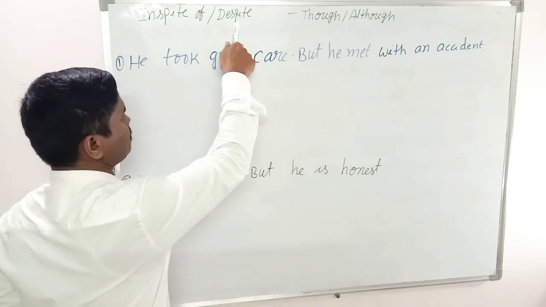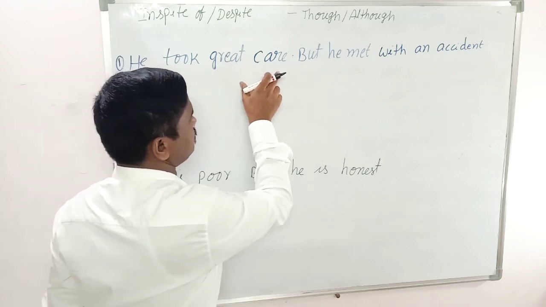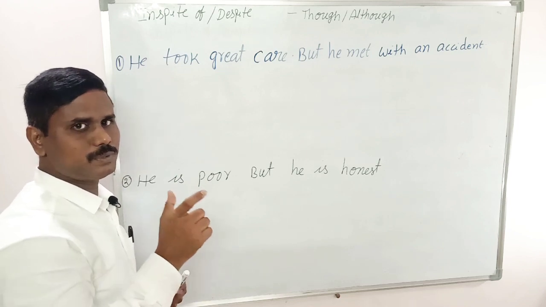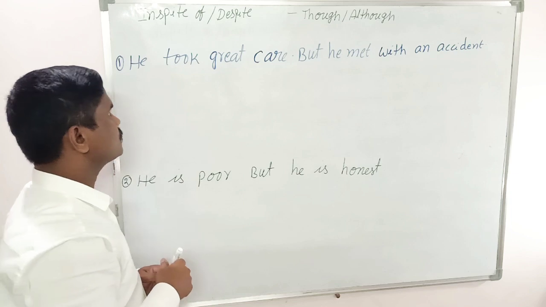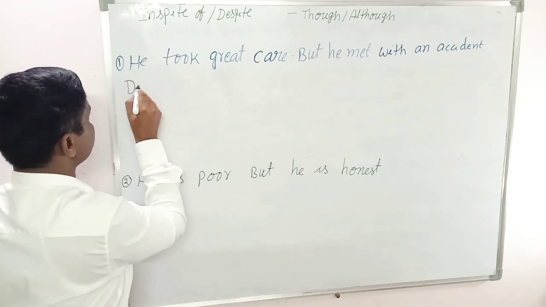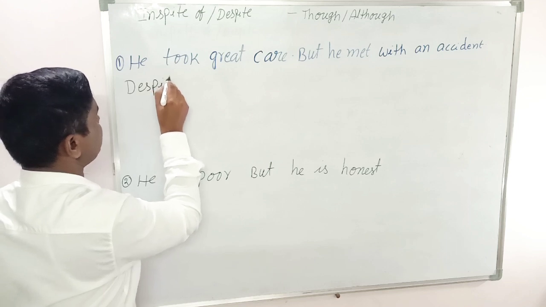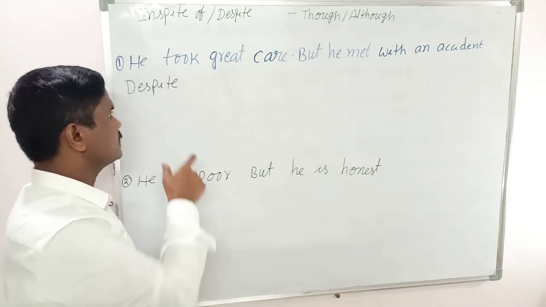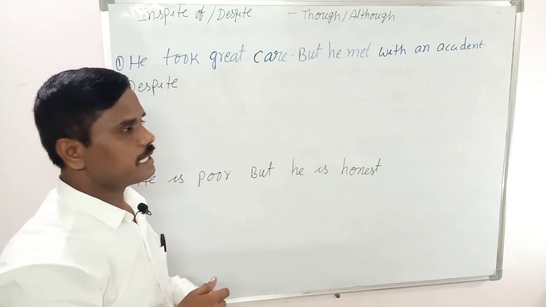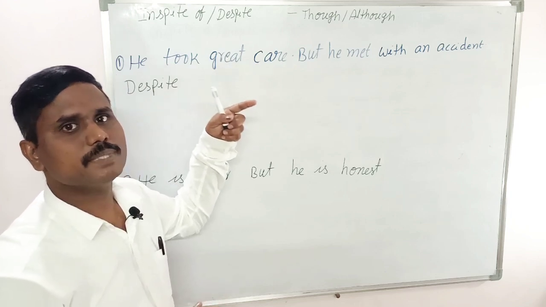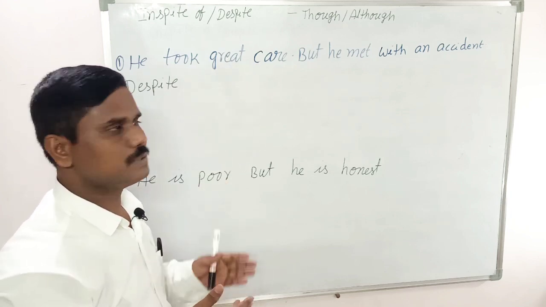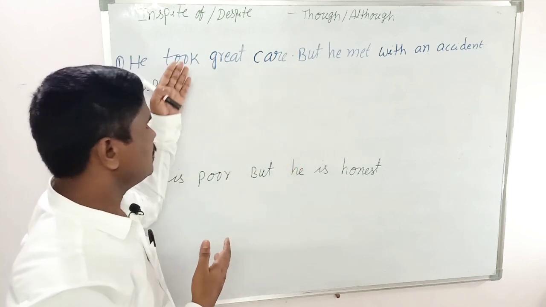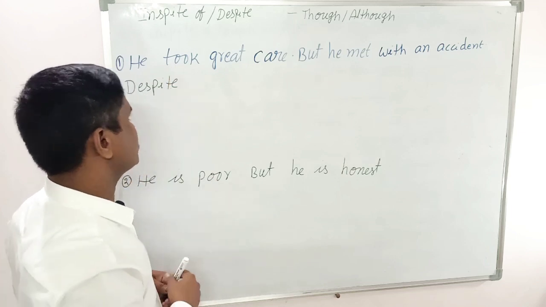In spite of, despite. He took great care, but he met with an accident. Like this, they will give you two sentences and you are asked to rewrite the sentence using despite. Otherwise, change the sentence into a simple sentence. Simple means nothing but using one preposition and one main clause. So it is very easy. Now I will explain in detail, try to understand.